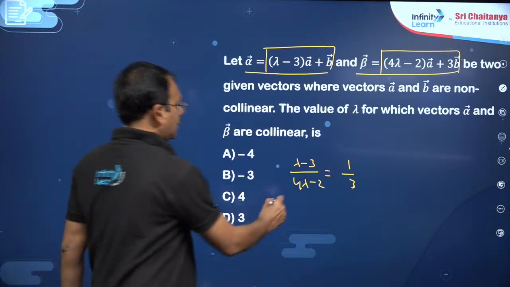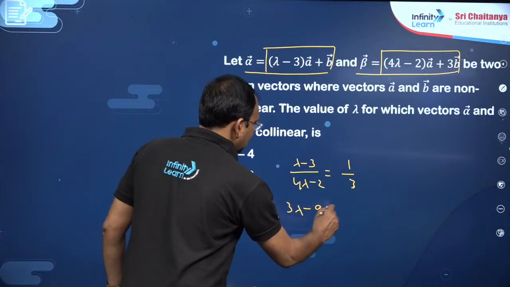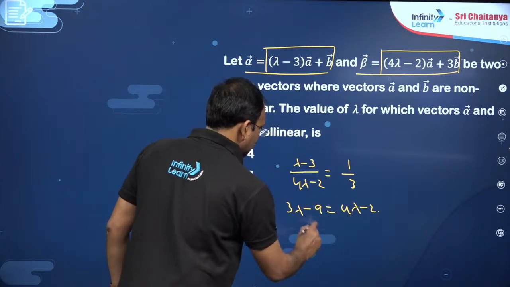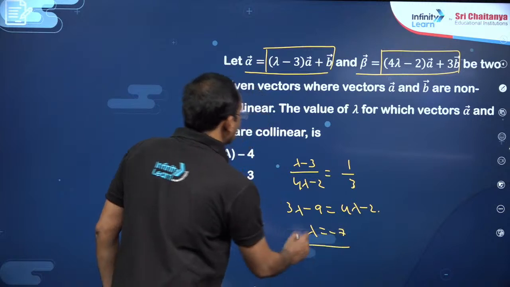From this, you can write 3 lambda minus 9 is equal to 4 lambda minus 2. Lambda is equal to minus 7.